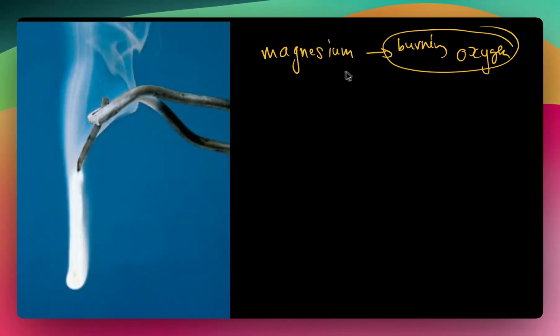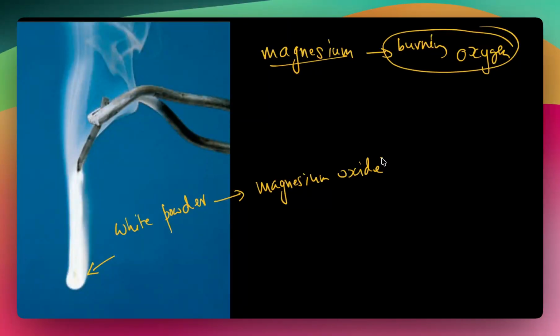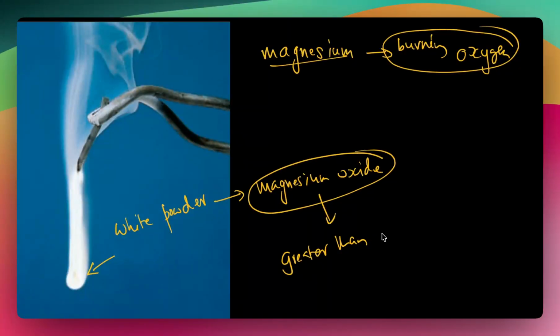Here, what we are doing is burning magnesium. It's metallic magnesium burning in oxygen. As a result, some white powder is formed, which is called magnesium oxide. If you look at the weight of the magnesium oxide, you will find that it is greater than the weight of the magnesium which is burned.